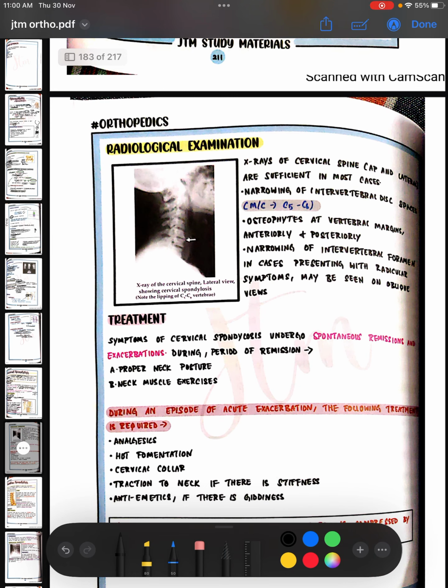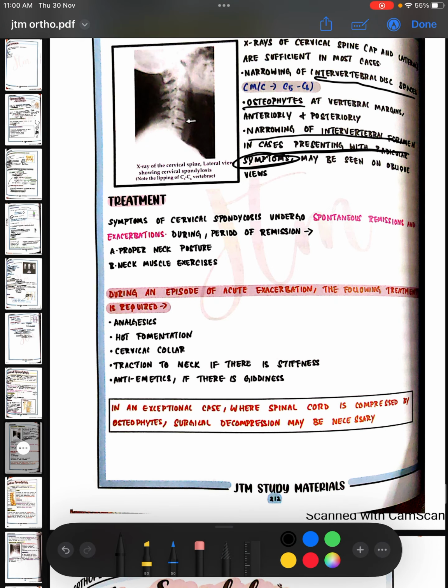Radiological examination: an X-ray of the cervical spine, AP and lateral view, is sufficient. There is narrowing of intervertebral disc spaces, osteophytes at the vertebral margins anteriorly and posteriorly, and narrowing of the intervertebral foramen in cases presenting with radicular symptoms. Treatment: it undergoes spontaneous remissions and exacerbations. During remission, you have to give proper neck posture and neck muscle exercises.